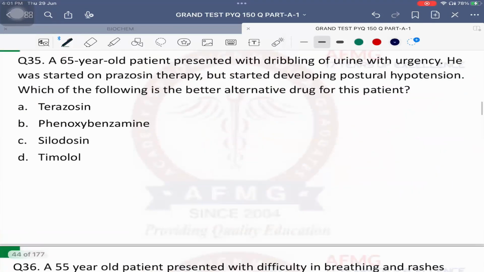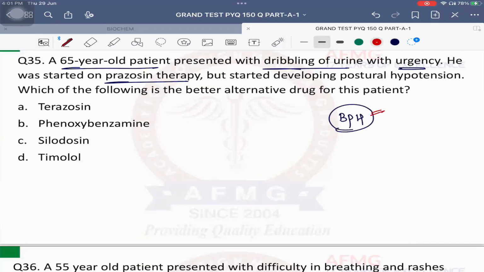Question number 35 now. A 65-year-old patient presented with dribbling of urine with urgency. He was on prazosin therapy. Okay, what would have been his diagnosis? Maybe BPH. Very good. Elderly patient having urinary symptoms. It is a case of benign prostatic hyperplasia. When the number of cells in prostate increase, the size of prostate ultimately increases. And when the size of prostate increases, it will compress the prostatic urethra. So therefore, the urinary stream is decreased and the patient complains of lower urinary tract symptoms.